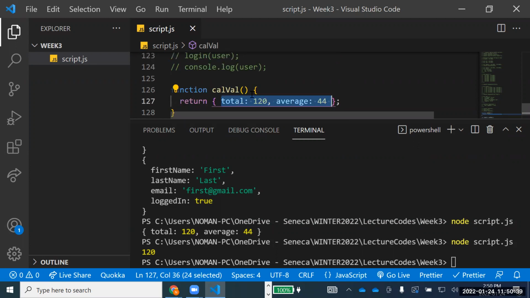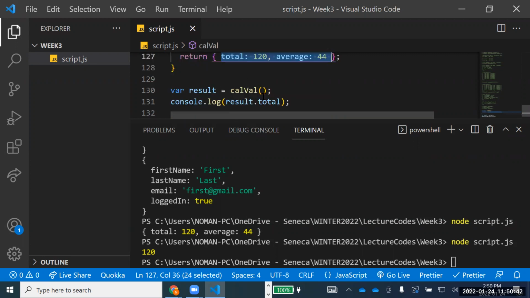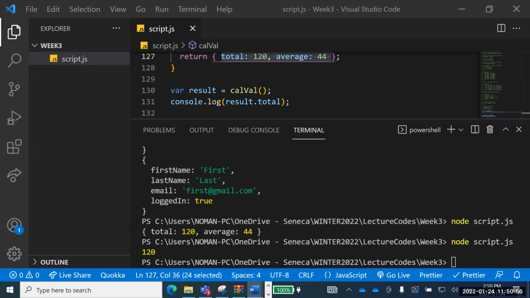And this 120 and 44, this all will be calculated over there. So this object data type is very, very important. I will talk about some more important things, but I'll keep it to this point for today, because there are some interesting facts that I'll discuss in our coming class.